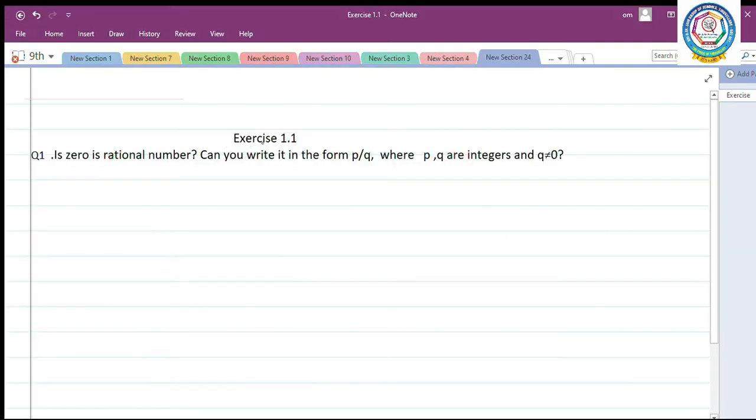Exercise 1.1, first question. Is 0 a rational number? Can you write it in the form of P by Q, where P and Q are integers and Q is not equal to 0? Is 0 a rational number? Yes, 0 is a rational number.